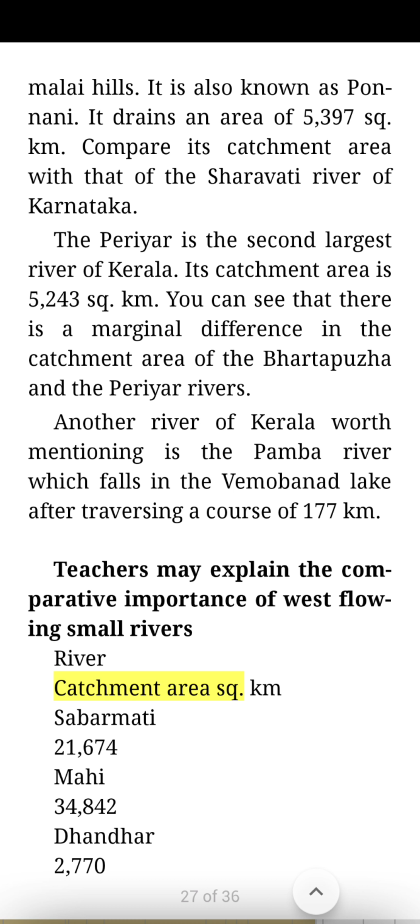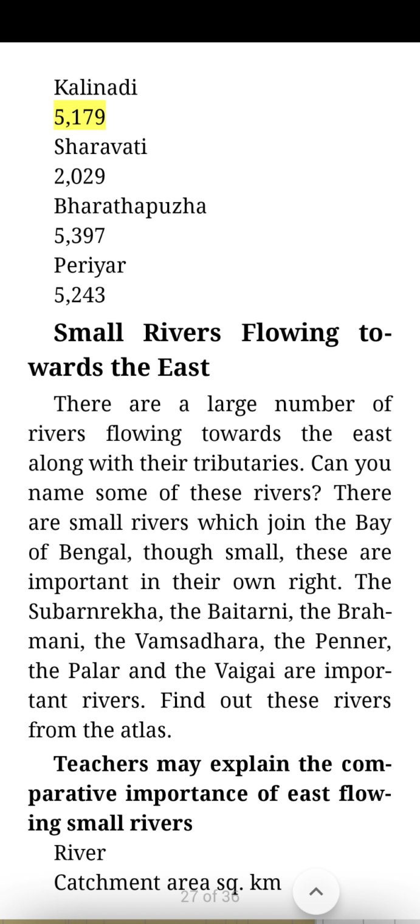River, catchment area in square km. Sabarmati 21,674. Mahi 34,842. Dadhar 2,770. Kalinadi 5,179. Sharavati 2,029. Bharathapuzha 5,397. Periyar 5,243.